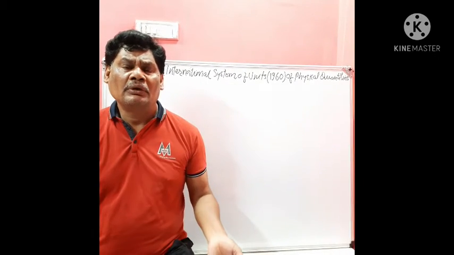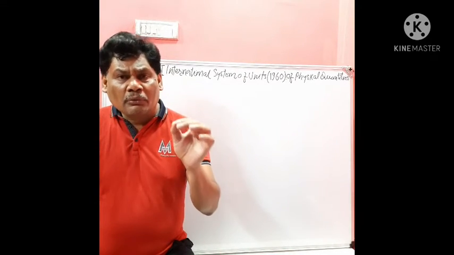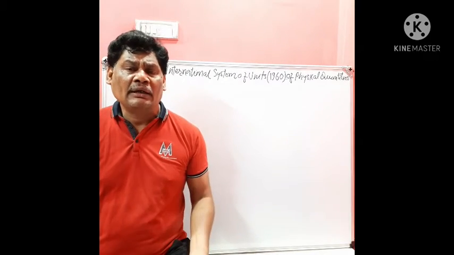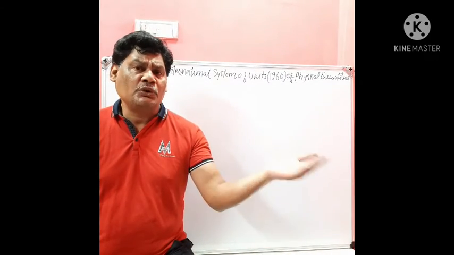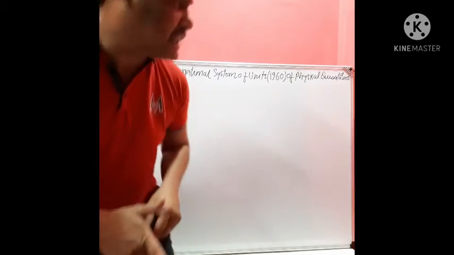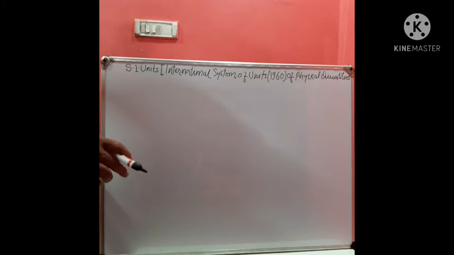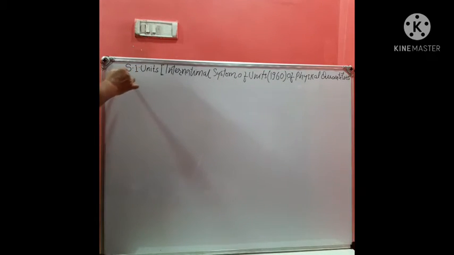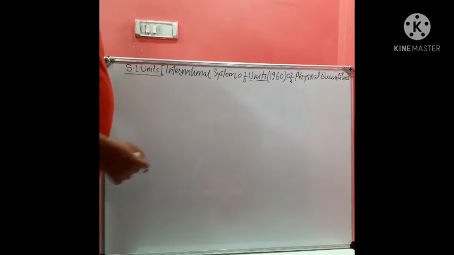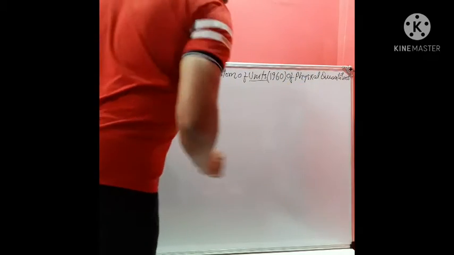But the problem was created when we needed to measure worldwide, or which unit should be applied worldwide. Can we apply furlong even in USA or UK? Not possible, isn't it? Therefore, in 1960 in France, one system was adopted worldwide. This is called SI unit, the International System of Units, which can be applied worldwide for different physical quantities.